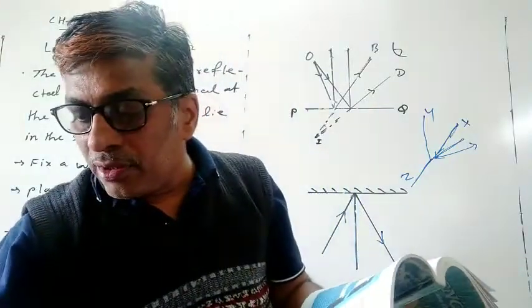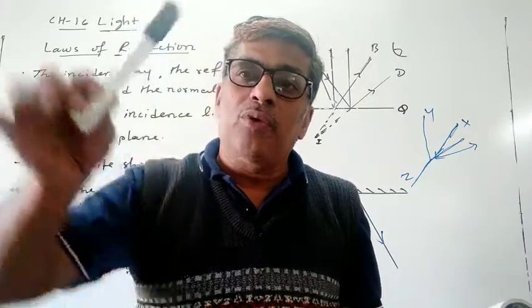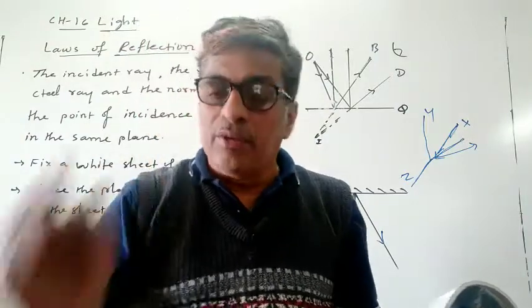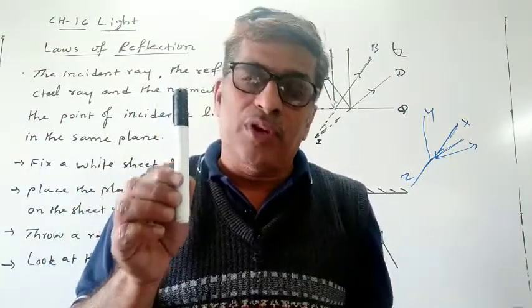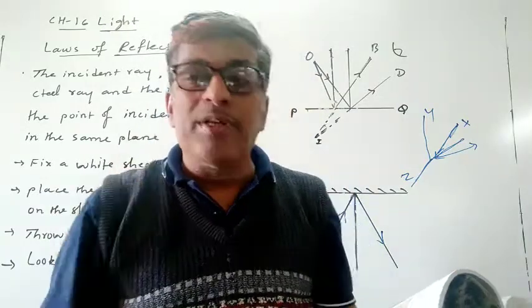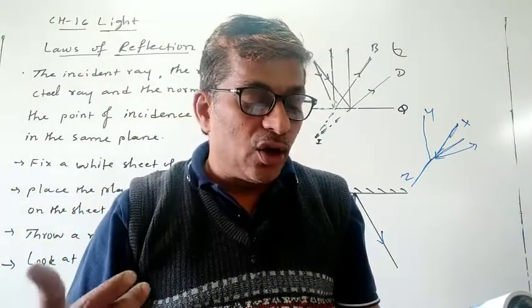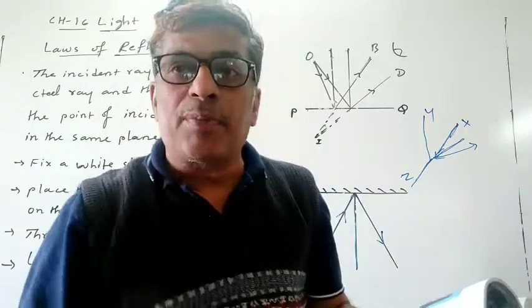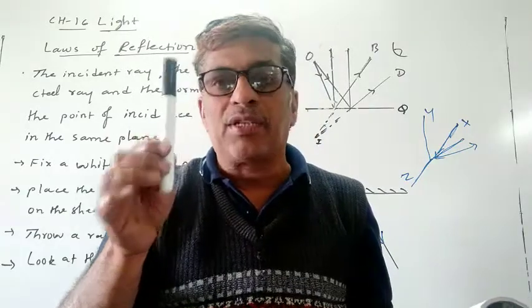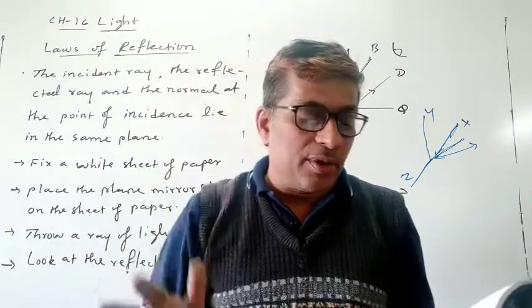Upside down means, for example, this is the pen. This is erect, just in the same way. Upside down means like this. So your answer is, if you are standing as you are, you will observe the image also as it is. So it is erect. And the second one: was it of the same size as the object? Suppose you do this with the pen. If you look in the mirror, you will see a similar size. It will not be big or small. Your image also will be of similar size.